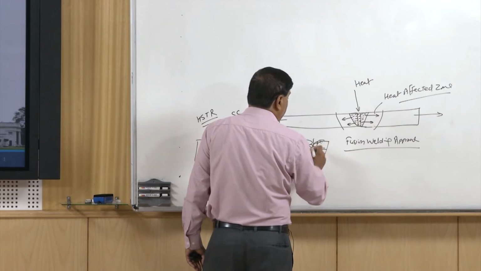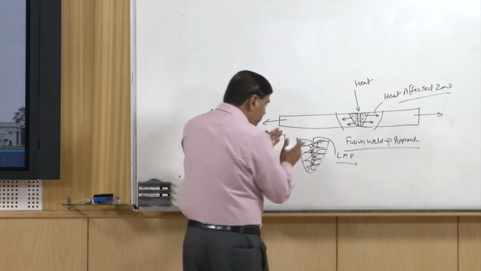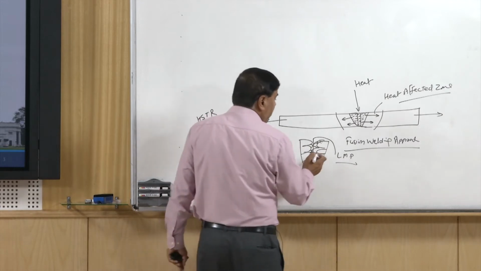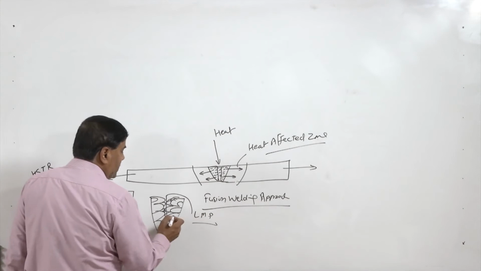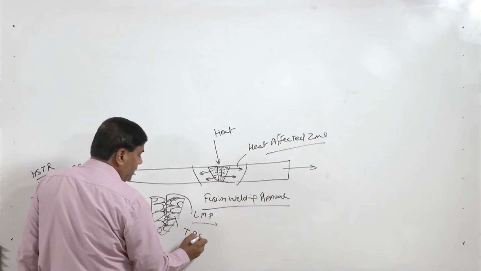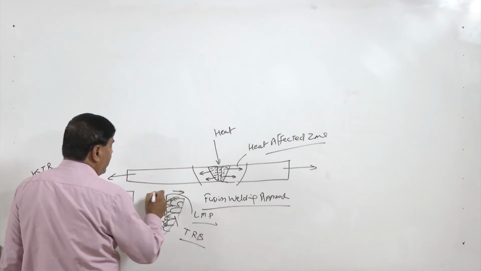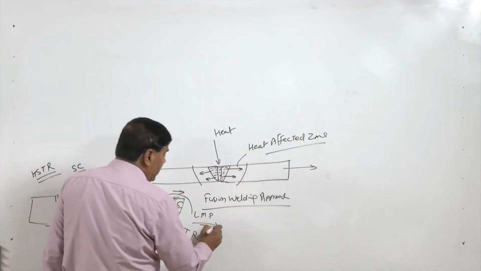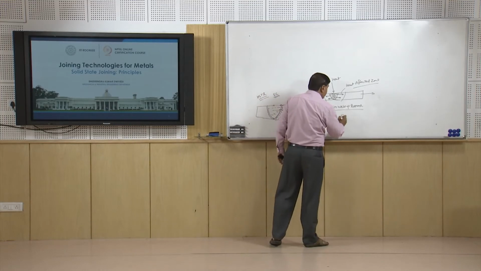So, low melting point phases accumulate at the center, and in the meantime the solidified portion, when it cools down to lower temperatures, develops tensile residual stresses. So, the presence of the tensile residual stresses and the low melting point phases both create the problem of solidification cracking.